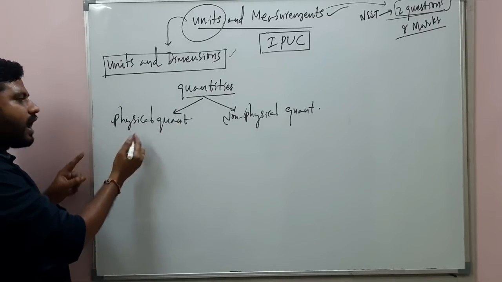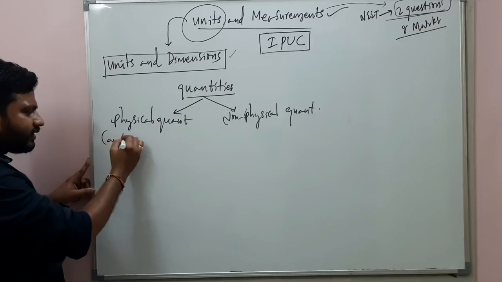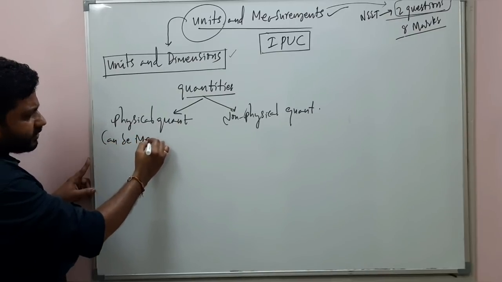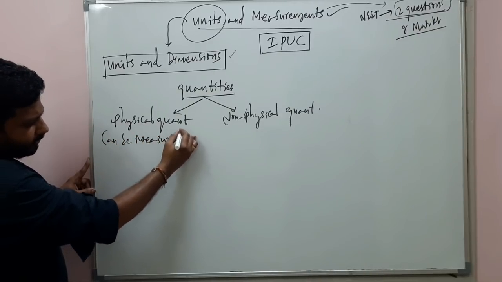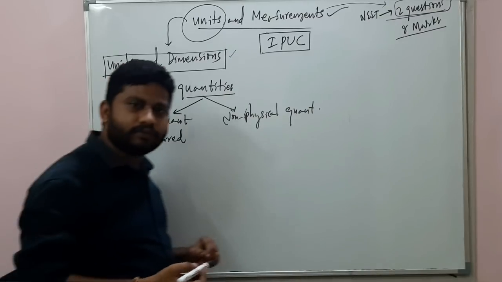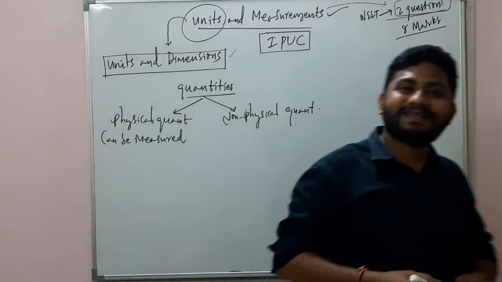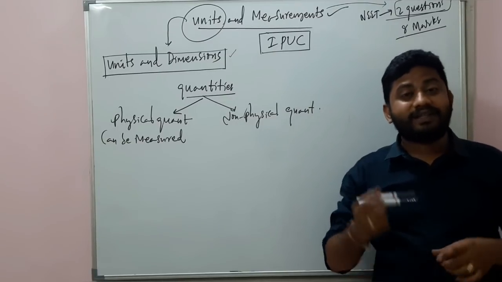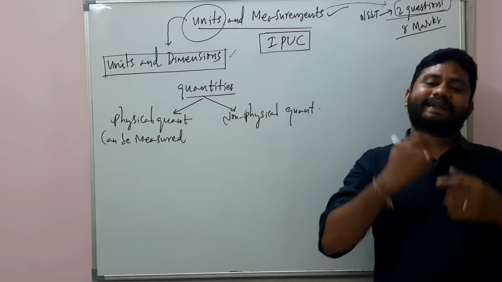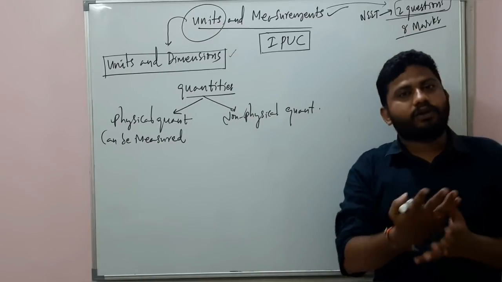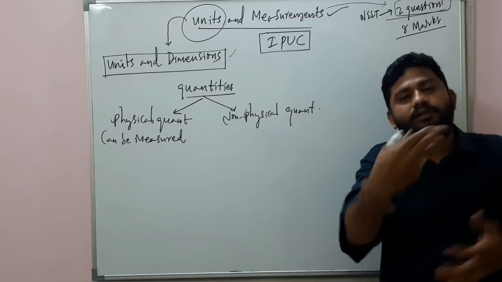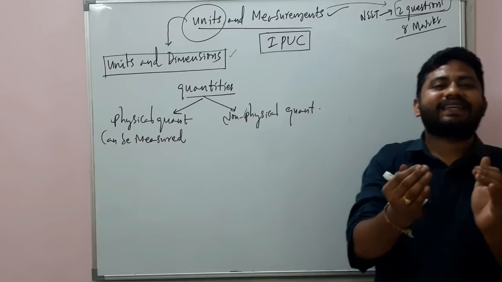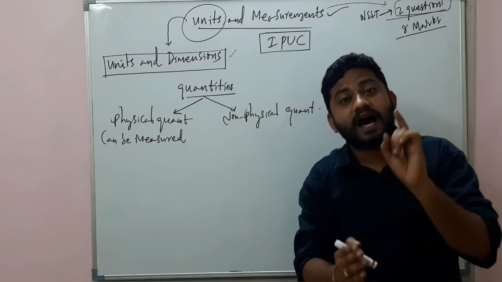Physical quantities are the quantities which can be measured. For example, mass of an object, length of an object, the time now, force acting on an object, weight of an object, speed of a body, acceleration of a body, all these things you can measure, yes or no?